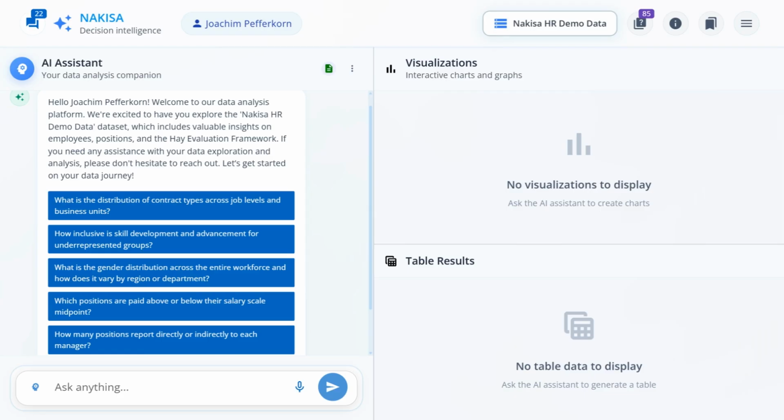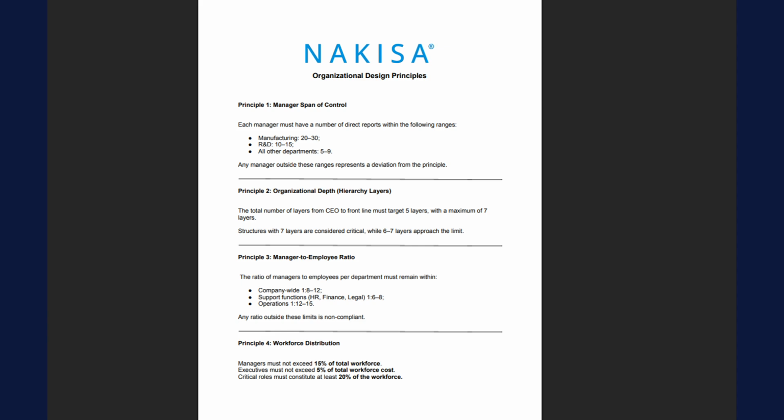Now let's move straight to the demo. We'll begin in a new chat using our HR dataset. For this video, we'll be conducting an in-depth analysis of our workforce analytics against best practices we've defined. For any organization's guardrails or rules, NDI supports uploading documents. In this demo, we've uploaded a file containing our organization design principles.